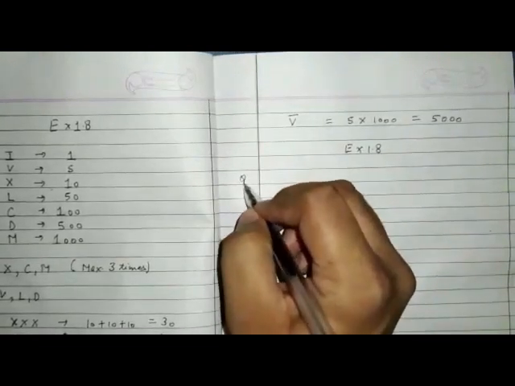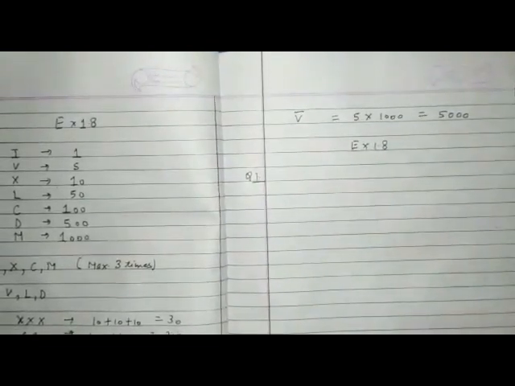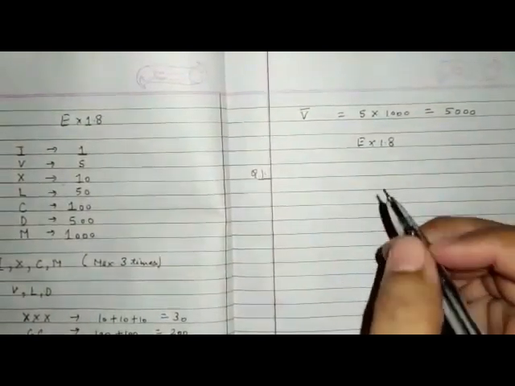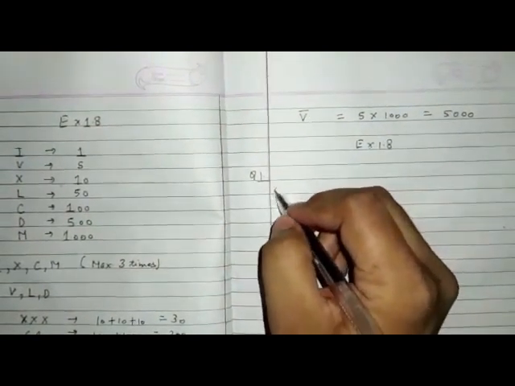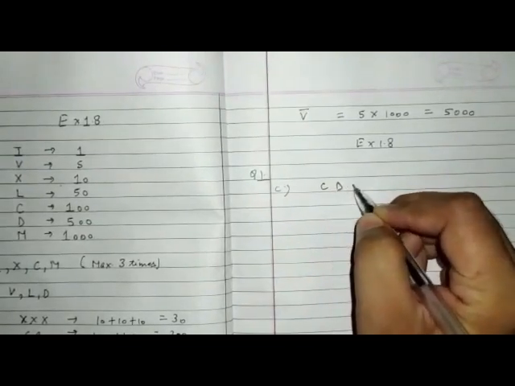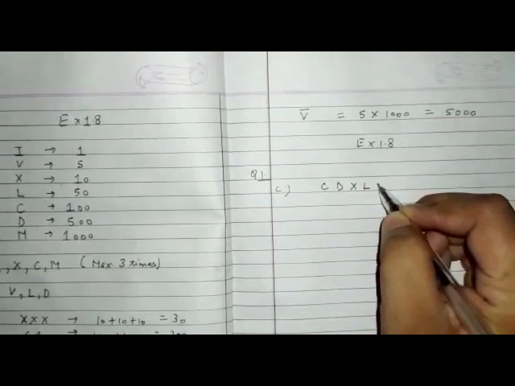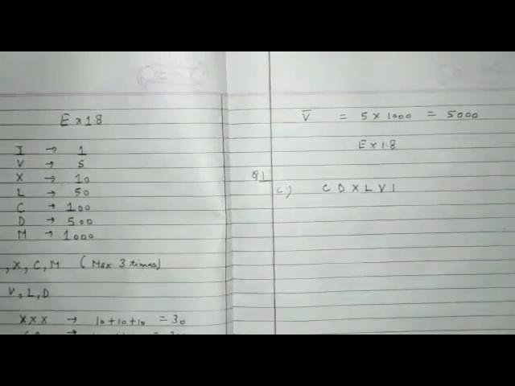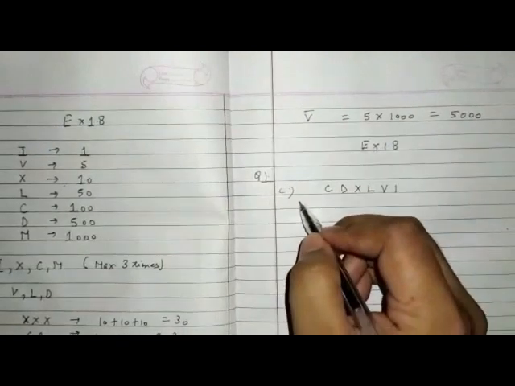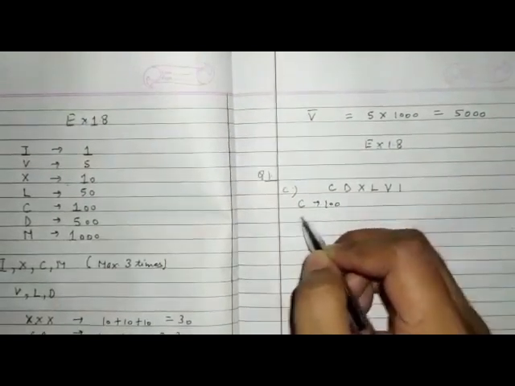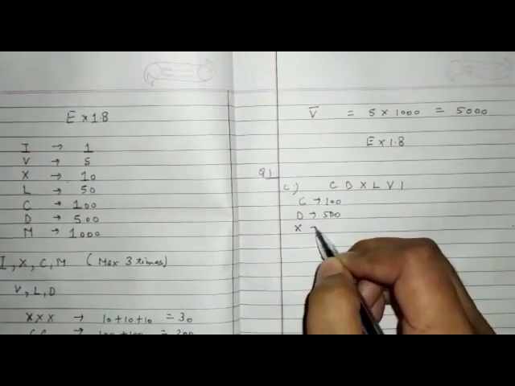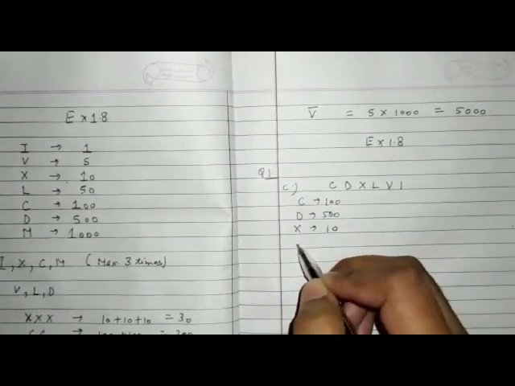1.8, question number 1. In question number 1, you have to write the value of the given Roman numeral. Let's do the C part of it. It is CDXLVI. First of all, write the value of each symbol. Value of C is 100. Value of D is 500. X value is 10.